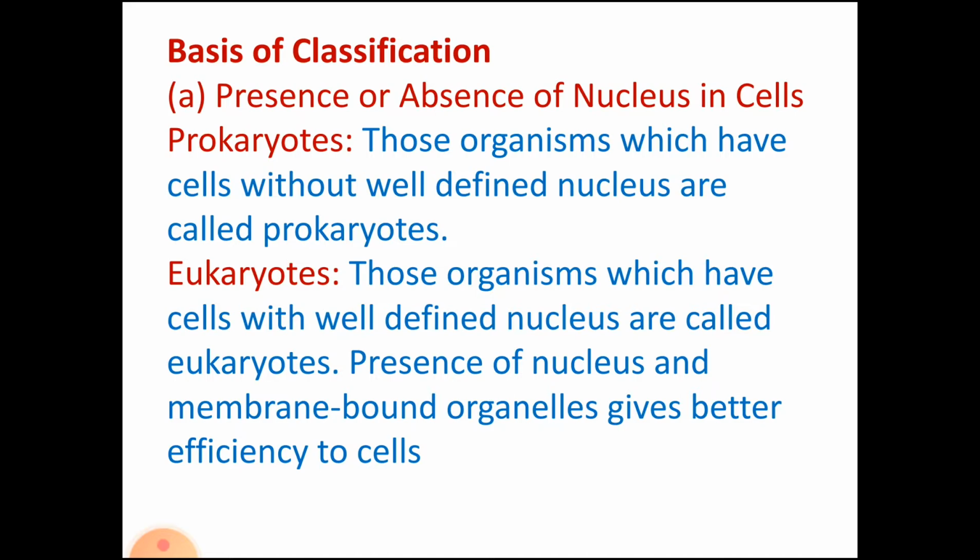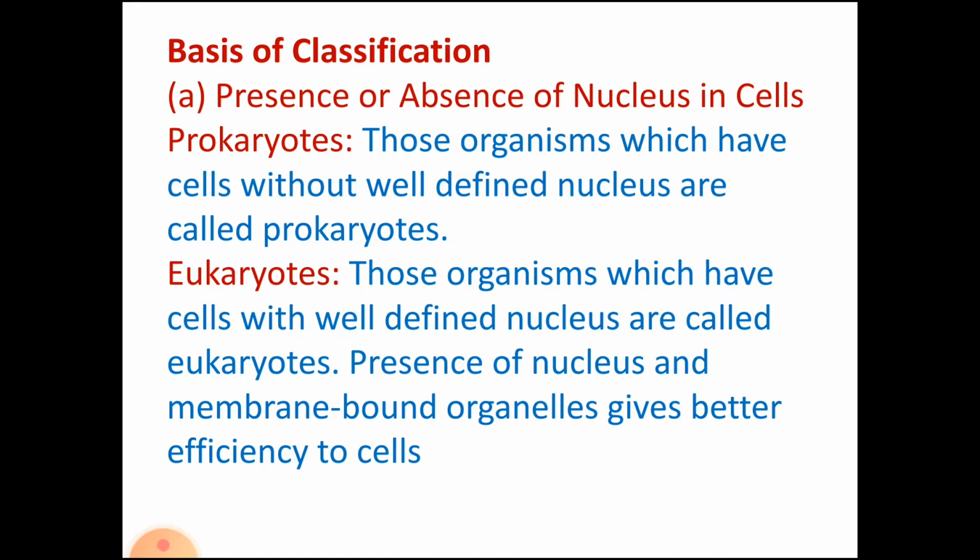The first factor which is the basis of the classification of organisms is the presence or absence of a nucleus in cells. Now again we will have to go back to the lessons, the fundamental unit of life, the tissues and all those lessons that we have learned earlier, because on the basis of that knowledge only you will be able to understand this lesson well. In those lessons we had learned about the eukaryotes and the prokaryotes. So let's come back to those topics once again.